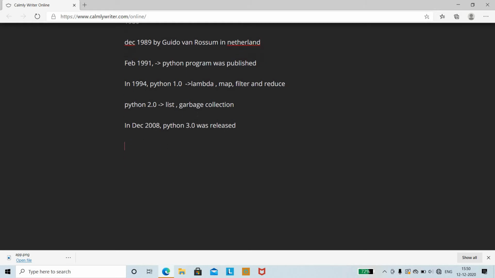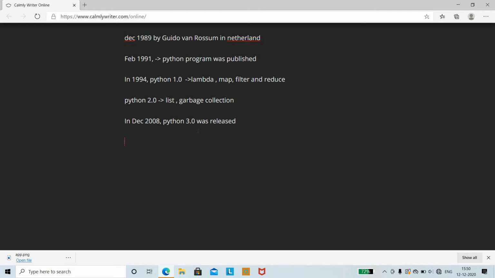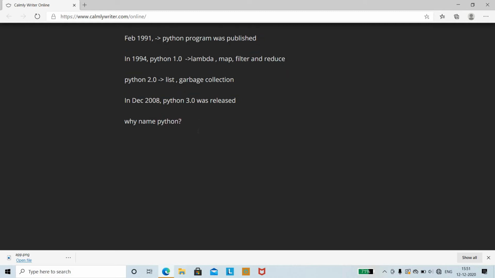The next thing is we need to see why the name Python was given by Guido van Rossum. Why did he give the name Python? They could have kept any name, but why was the name Python specifically given? There is a story behind that.